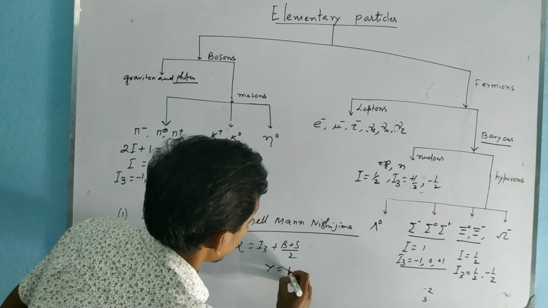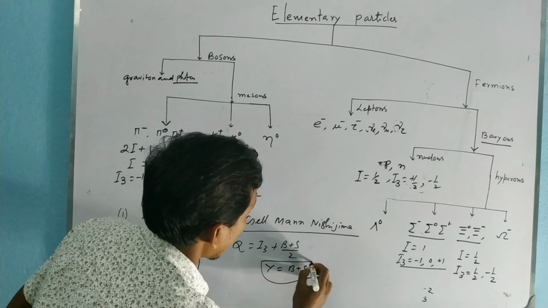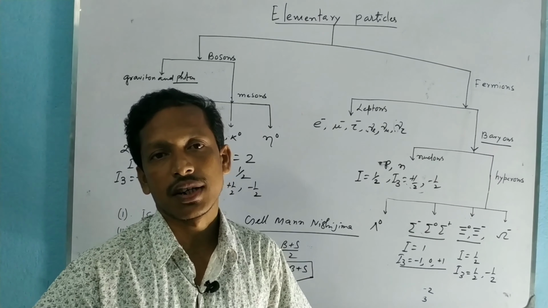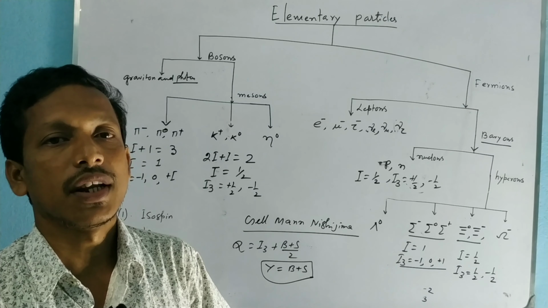Here Y equal to B plus S is called hypercharge, and it is also conserved in strong interaction and electromagnetic interaction.